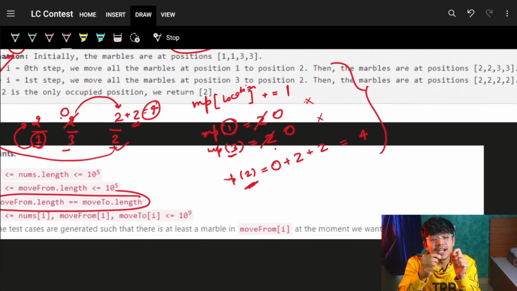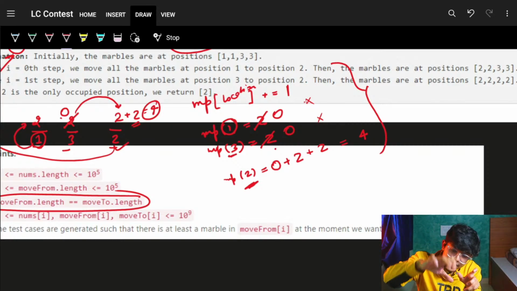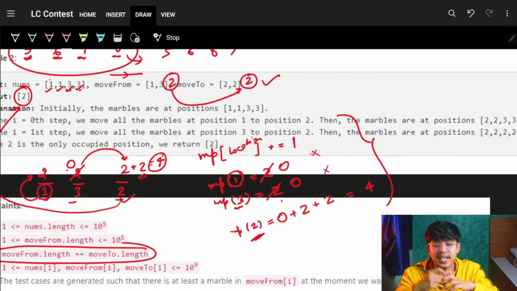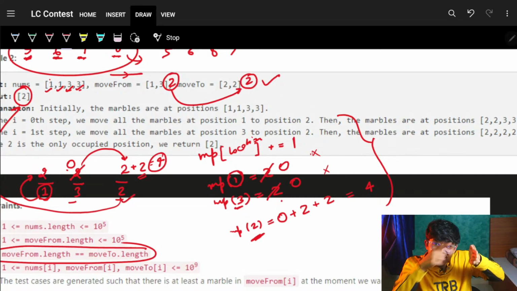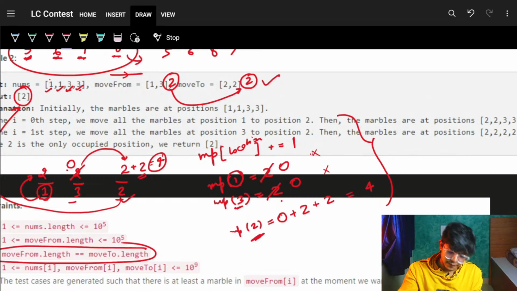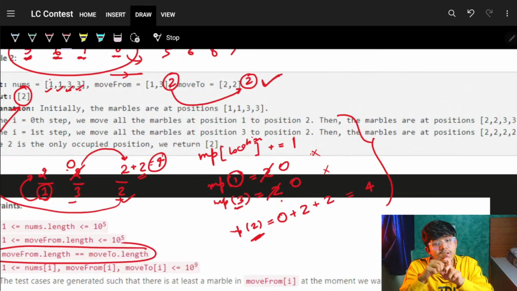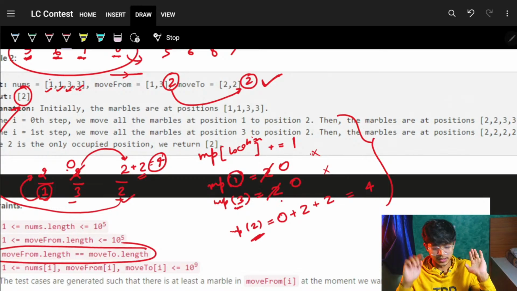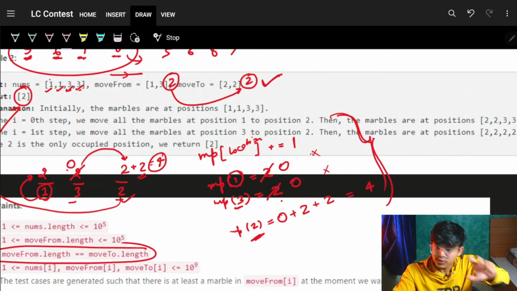If you are moving to the same location, which means not moving at all, then either you handle that in your code itself, or you can just skip this condition altogether.